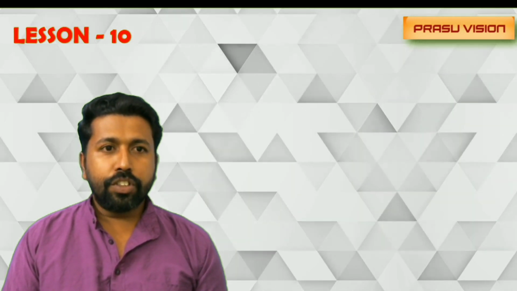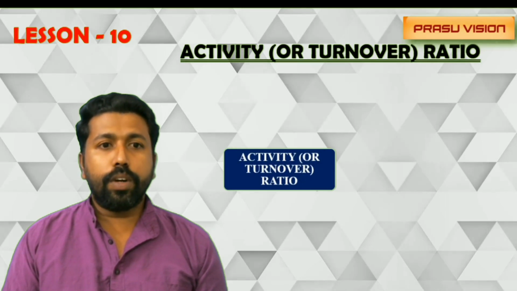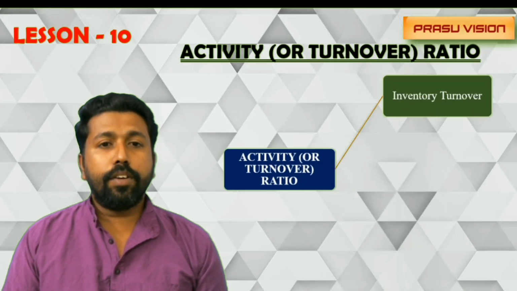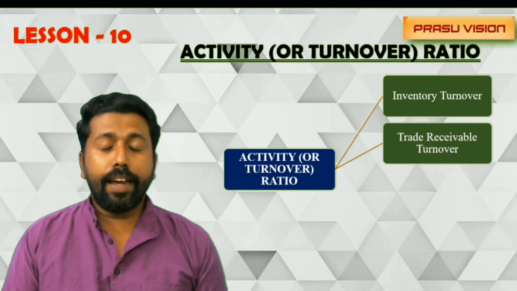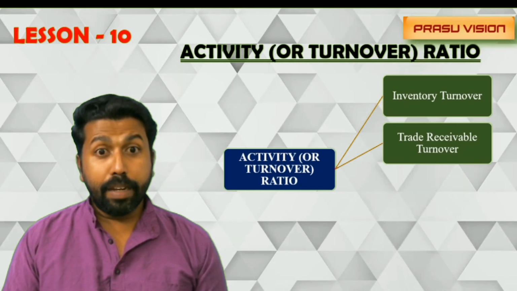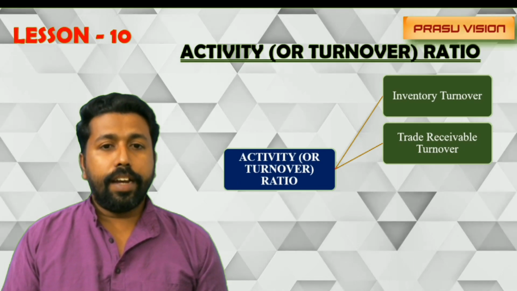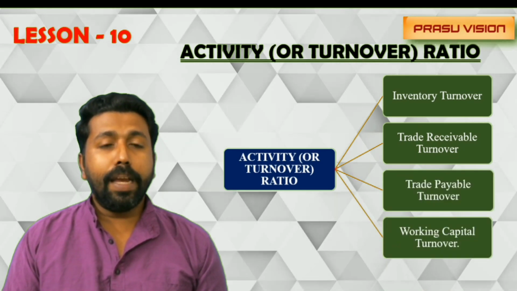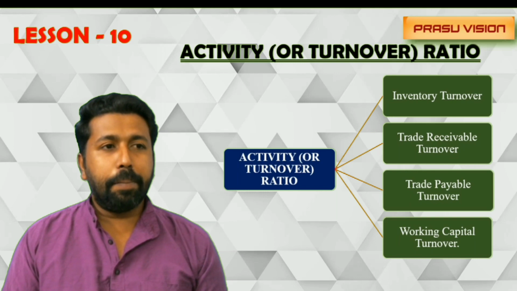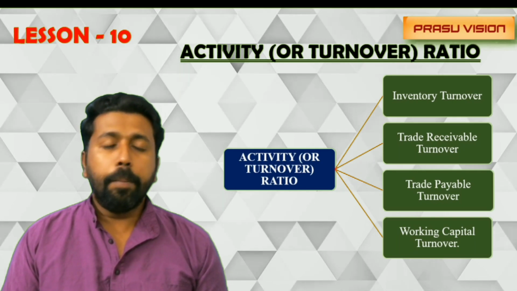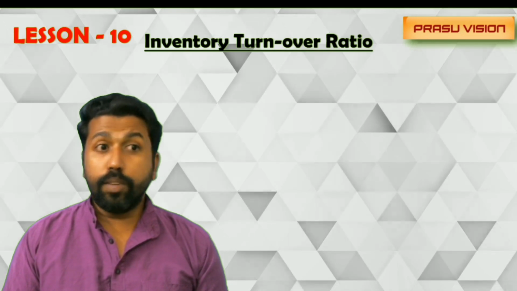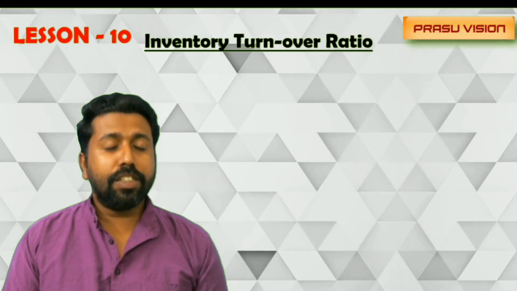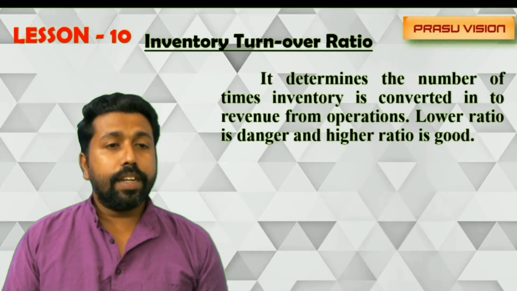And moving to the next category, activity or turnover ratio. The different activity or turnover ratios include inventory turnover ratio, a very important ratio, a lot of times they ask it in the board exam, and trade receivable turnover ratio, trade payable turnover ratio, and working capital turnover ratio. First one under the activity turnover ratios, we have to give much importance to inventory turnover ratio.